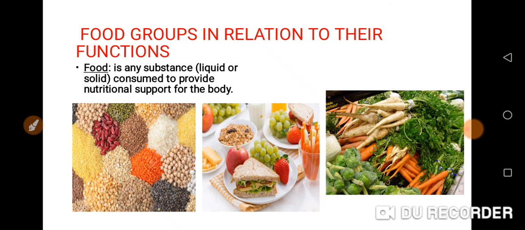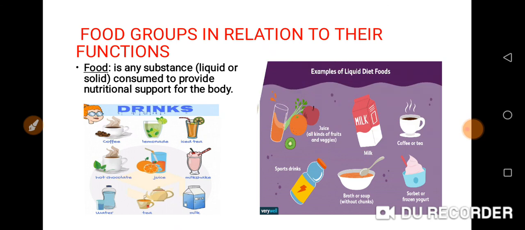It repairs worn out tissues. It builds up the body. It gives energy. So these are the functions of food. From the screen, these are the solid foods that you can see.